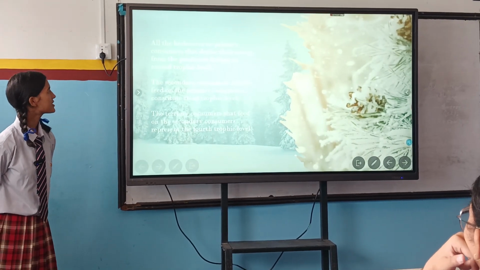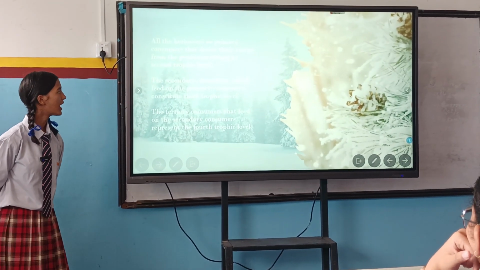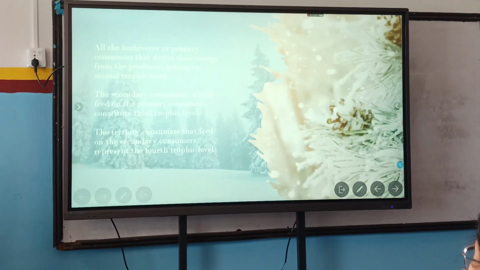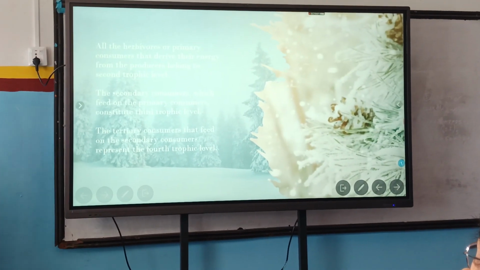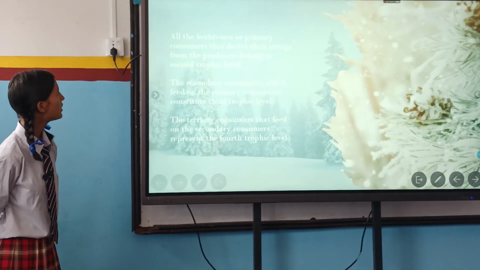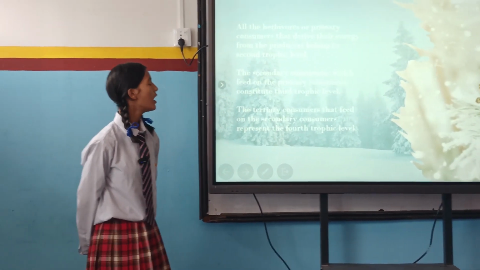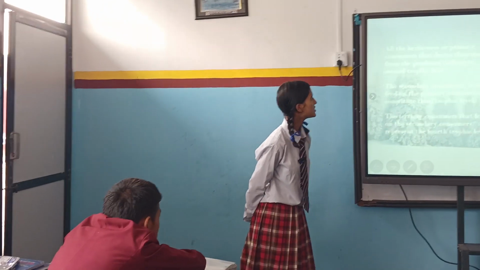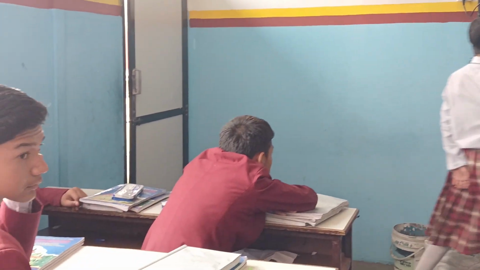All the herbivores are primary consumers that derive their energy from the producer and belong to the second trophic level. The first trophic level was the producer, but herbivores, meaning plant eating primary consumers, derive their energy. Derive means obtain.